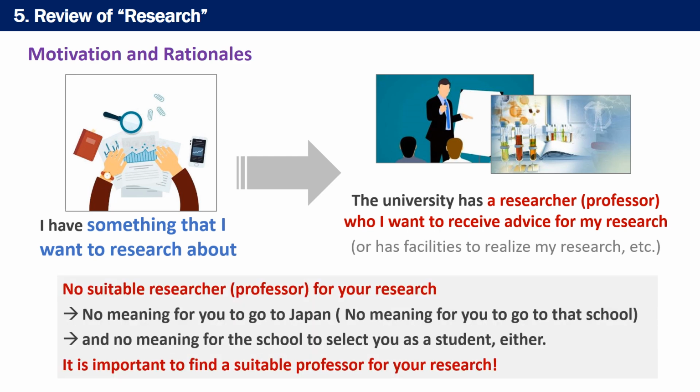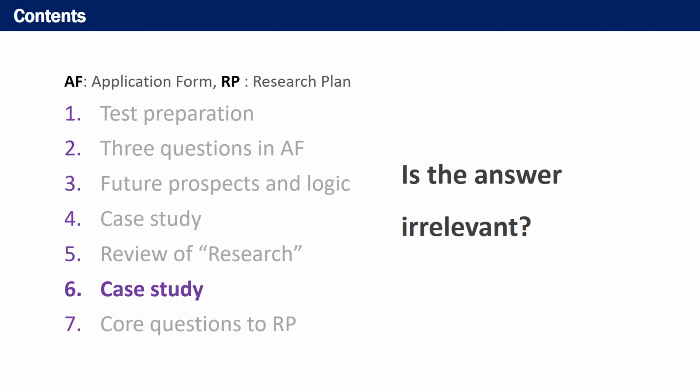Therefore, as we have already seen, if there is no suitable professor for your research in the school, there is no meaning for you to go to Japan, and no meaning for the school to accept you as a student, either. Therefore, when you apply for JDS, it is very important to find a suitable professor for your research in the school you are applying for. Please keep this logic in mind and move on to the next section. In this section 6, let's see simple case studies based on the previous review about the research and graduate school.